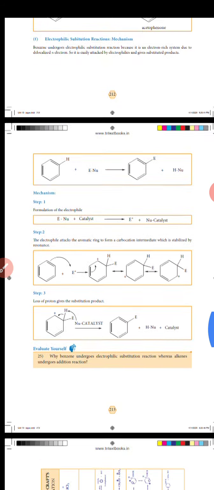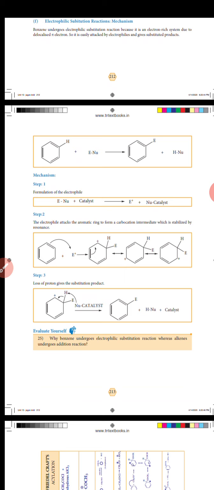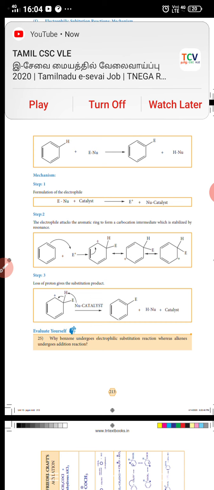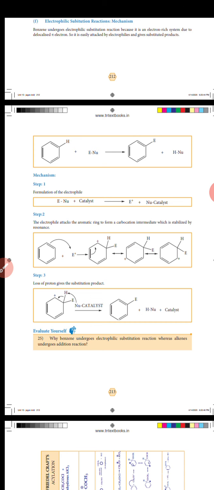Step 1, formation of the electrophile E plus with a catalyst. Step 2, the electrophile attacks the aromatic ring to form a carbocation intermediate, which is stabilized by resonance. Step 3, loss of a proton gives the substitution product.